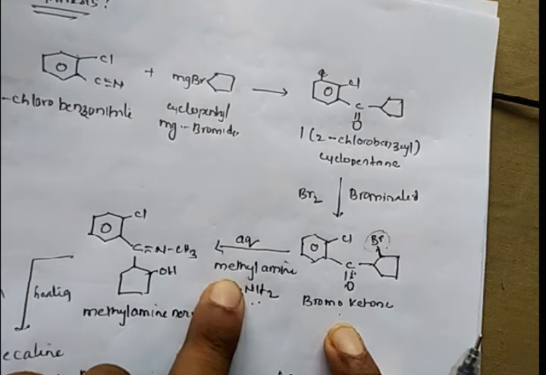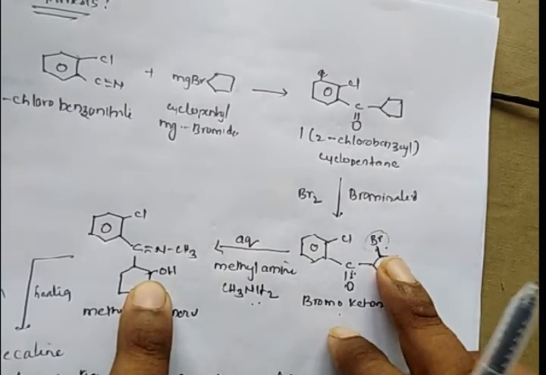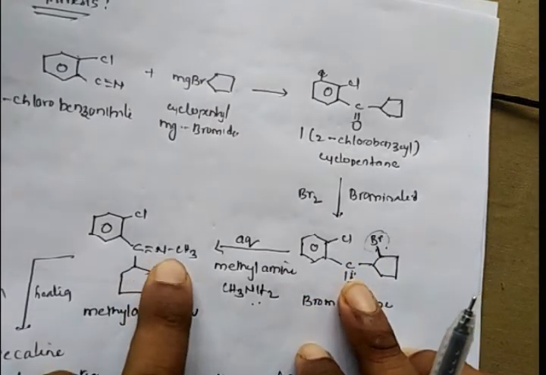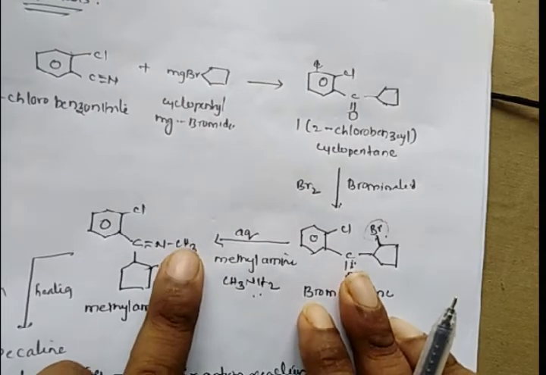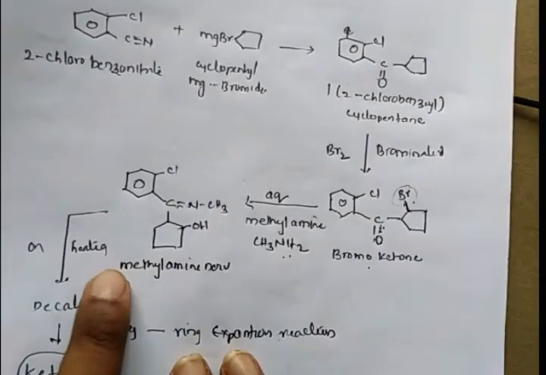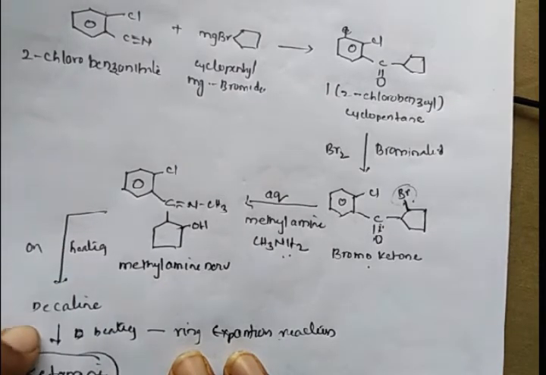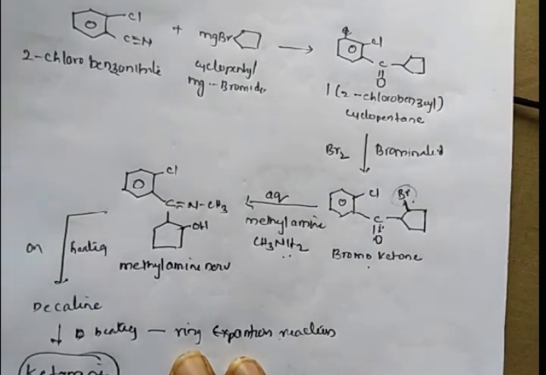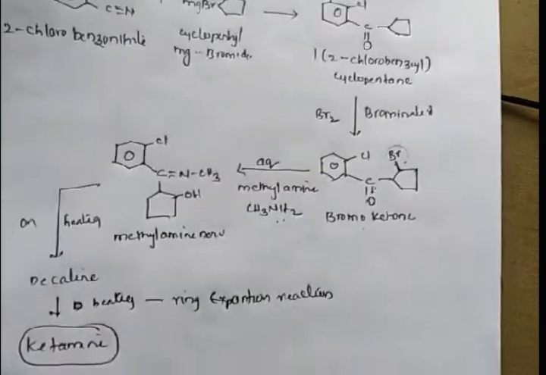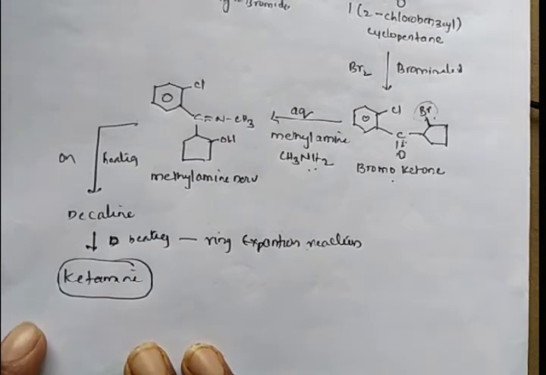Whenever this bromoketone is treated with methylamine, the bromine group undergoes hydrolysis to give an OH group, and the keto oxygen is replaced with an NCH3 group, giving the methylamine derivative. On heating, it is converted to decaline. When this is further heated, it undergoes a ring expansion reaction, and we get ketamine. This is the synthesis of ketamine hydrochloride.